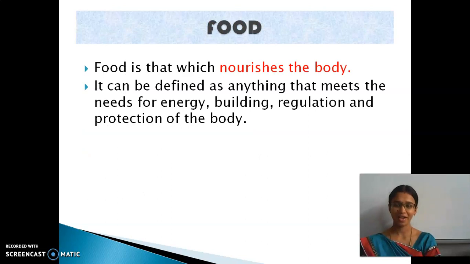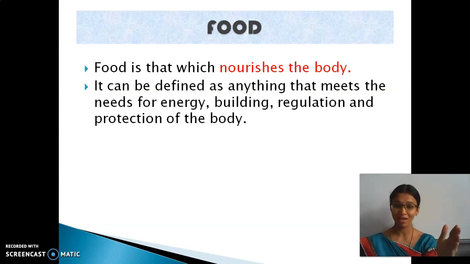First, introduction. All plants and animals need food to live. Yes or no? The plants prepare their food by the method of, your answers? Very good, it is photosynthesis. So the plants prepare their food by the method of photosynthesis.